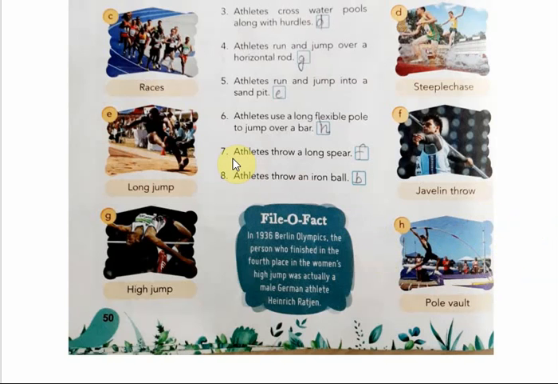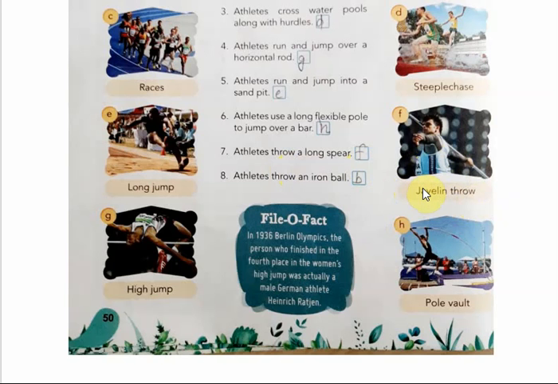Now the next one is the 7th one. Athletes throw a long spear. So the option is F. The answer is javelin throw. In this, the athletes have to throw a long spear. Javelin throw is also a track and field event where the javelin, that is a spear, about 2.5 meters in length, is thrown.